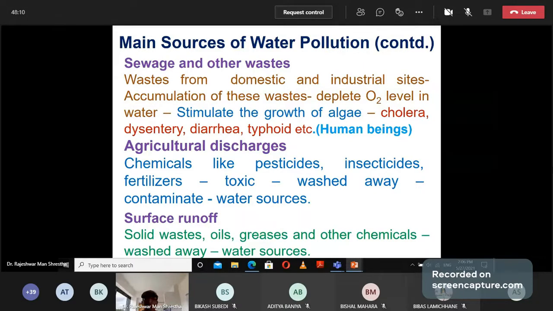And when we drink such type of water, then we suffer from waterborne diseases like cholera, dysentery, diarrhea, and typhoid. In case of water animals, when the oxygen level is lower, then aquatic animals will die.